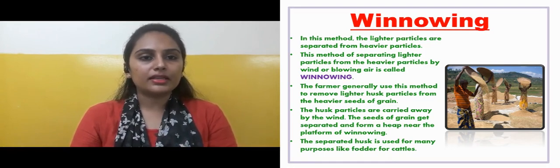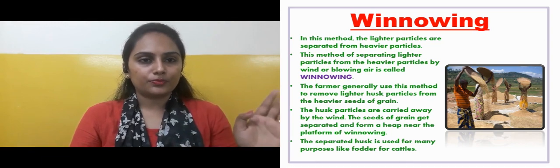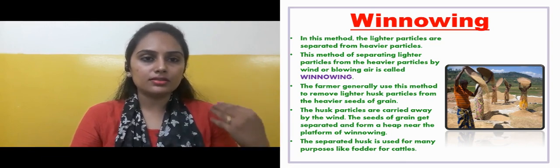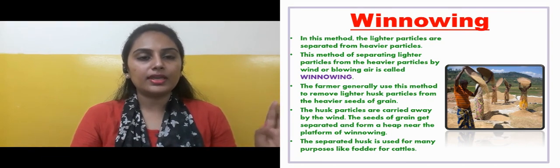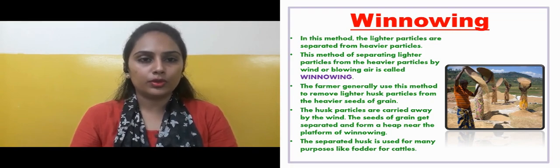The husk particles are carried away by the wind. When separating the seeds of grain and husk with the blowing of the air, the husk is blown away and the seeds remain there. The seeds of grain get separated and form a heap near the platform of winnowing.